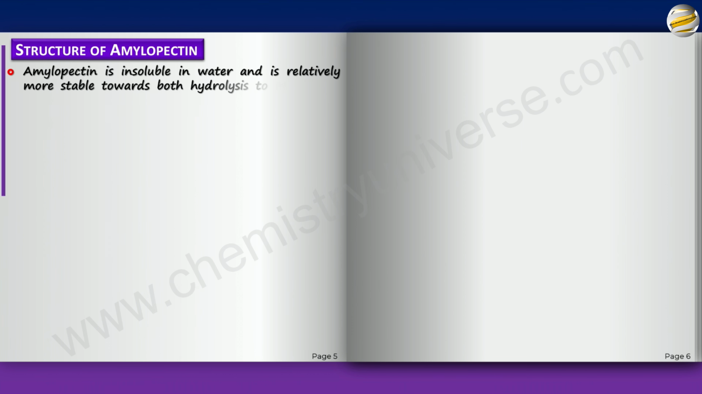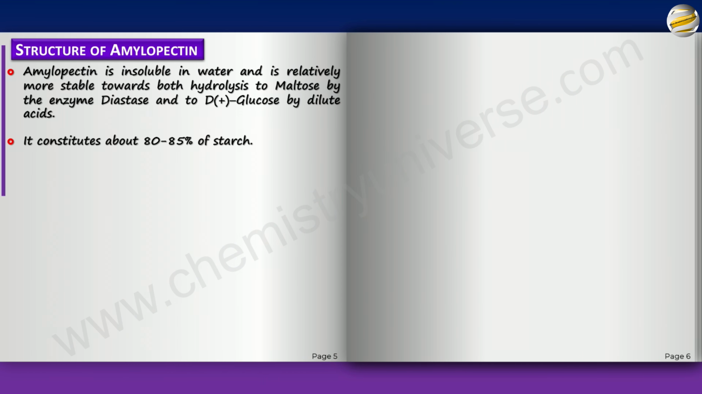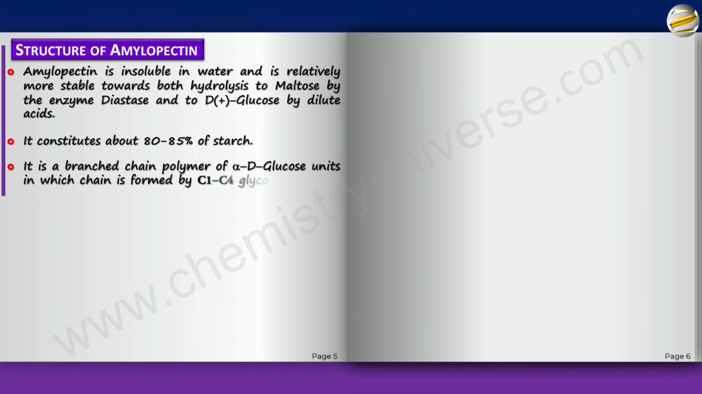And the structure of amylopectin, on the other hand, is a little more complex. Amylopectin is insoluble in water and is relatively more stable towards hydrolysis to maltose by the enzyme diastase and to D-glucose by dilute acids. It constitutes around 80 to 85% of the starch. It's a branched polymer of alpha-D-glucose units, which is very difficult to hydrolyze, in which the chain is formed from C1 to C4 as expected, whereas branching occurs by C1 to C6.